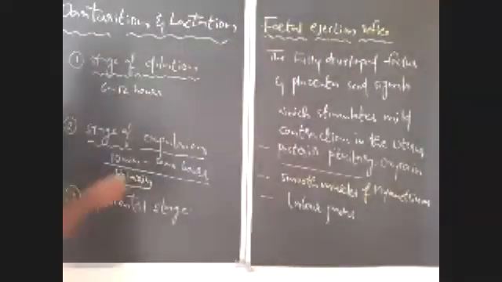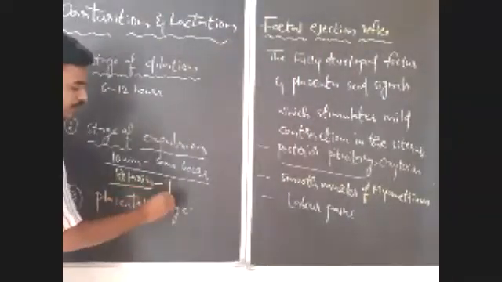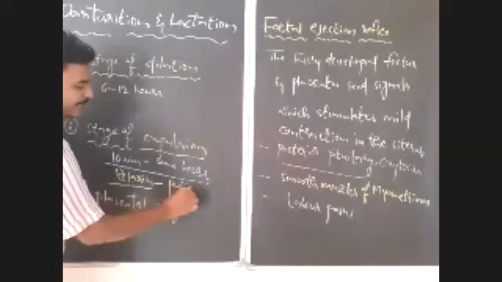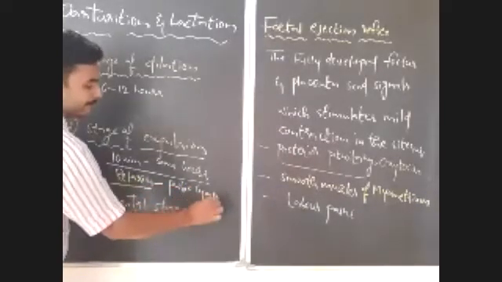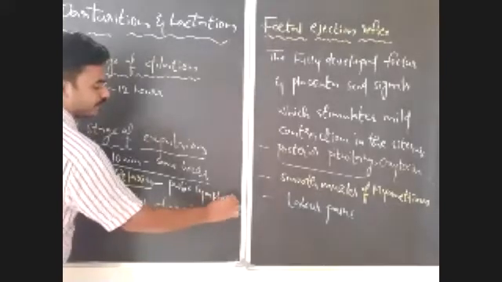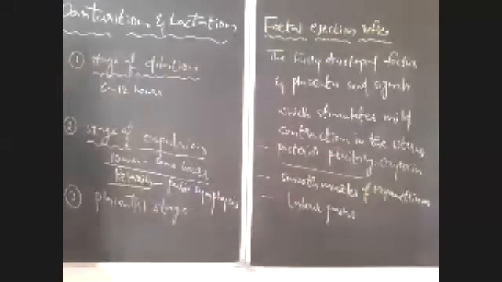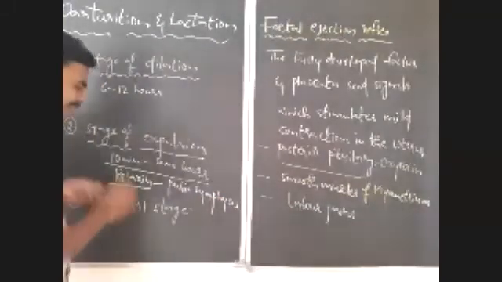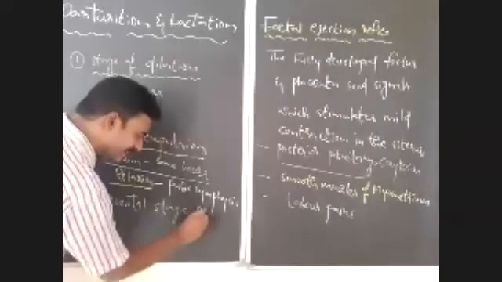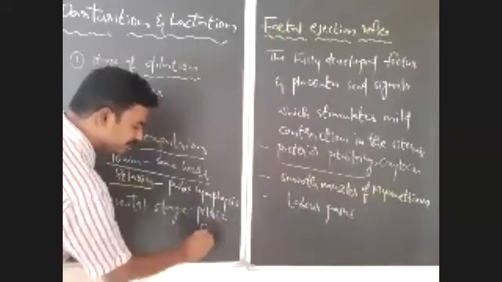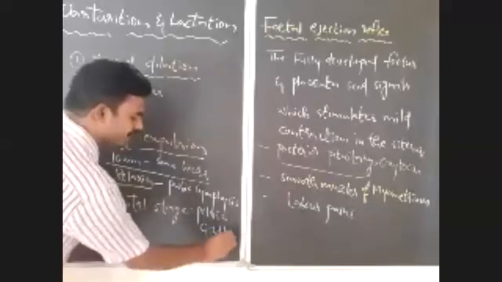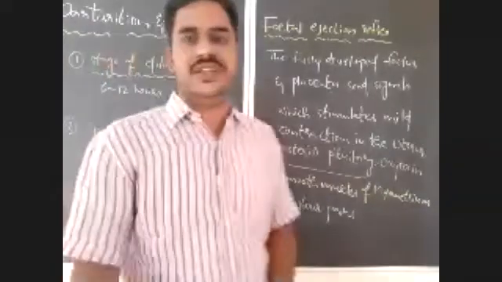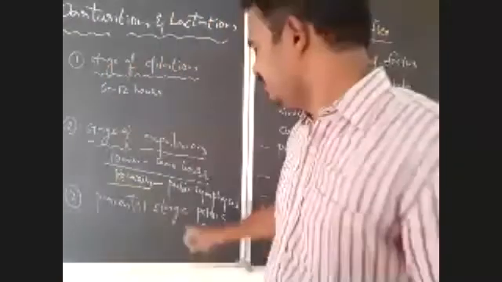See, relaxin acts on the pubic symphysis joint of the pelvic girdle. It is there in the pelvic girdle.